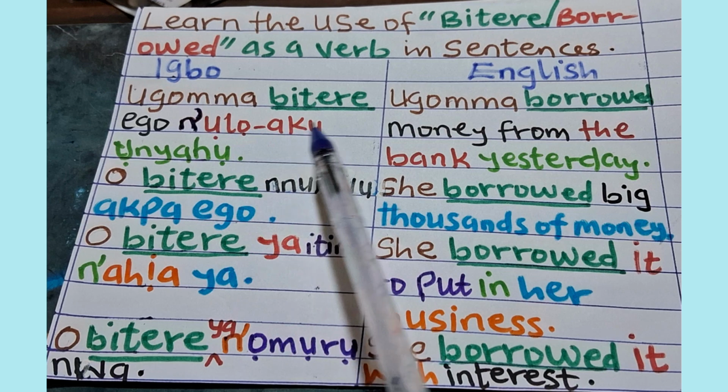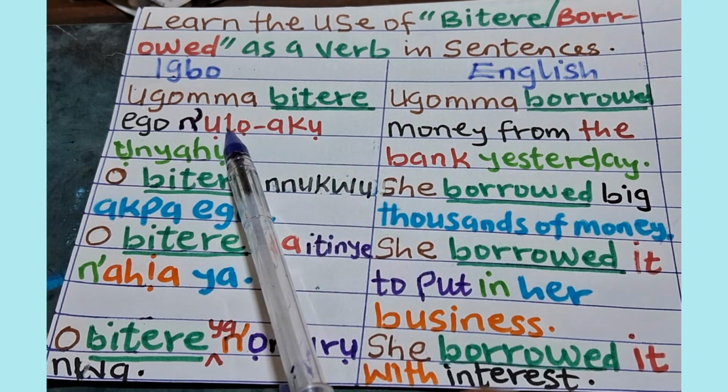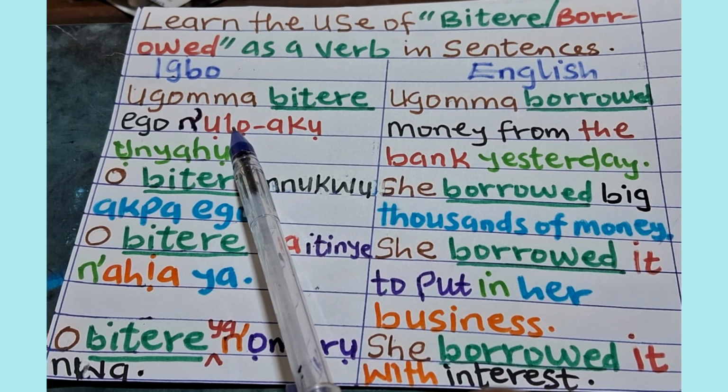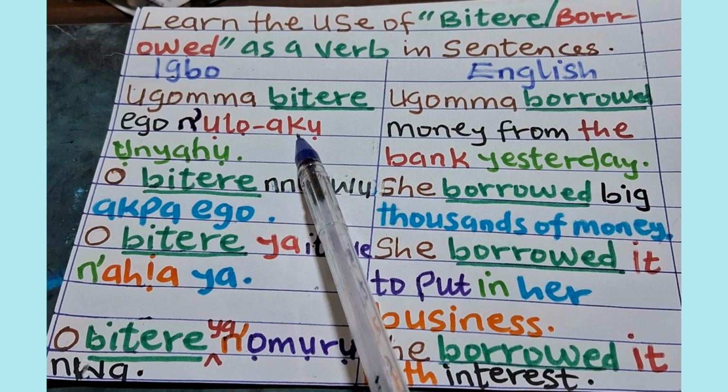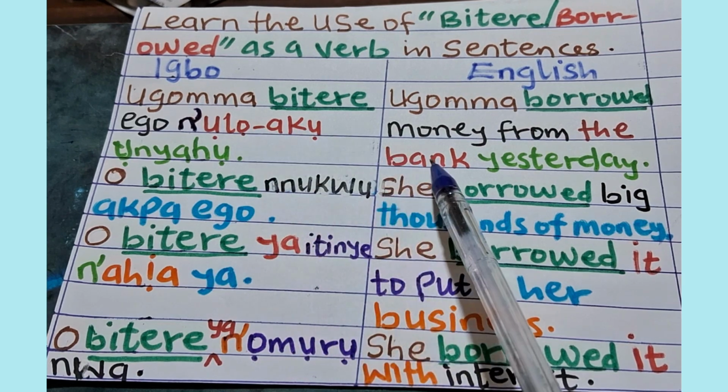Like here, ụlọakụ means bank. If you don't want to call it ụlọakụ, you can call it ụlọ ọba ego or ọba ego. It just means the same thing, bank.